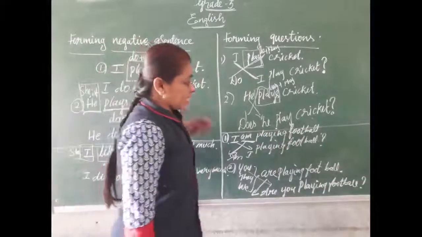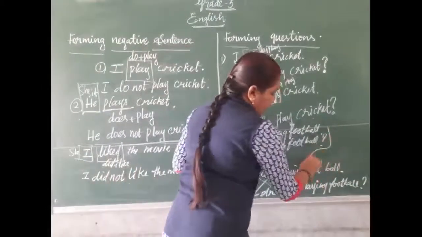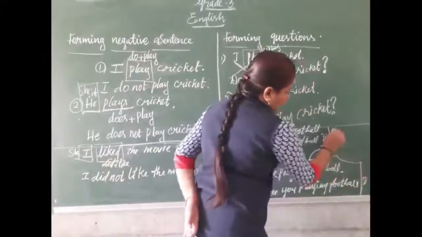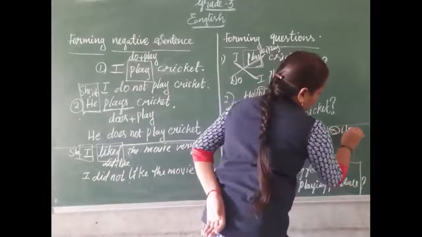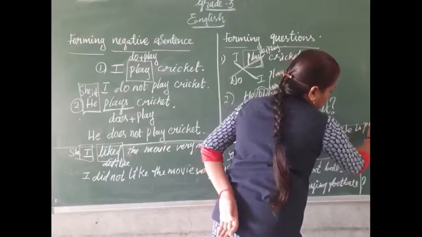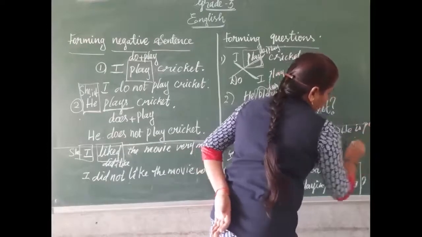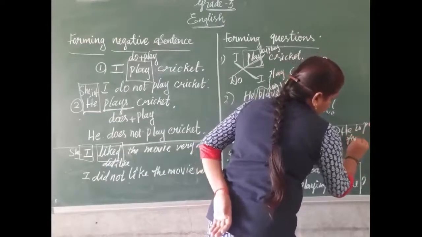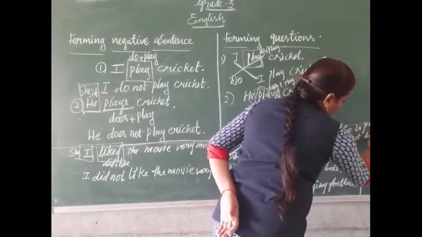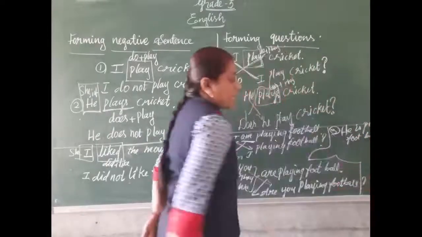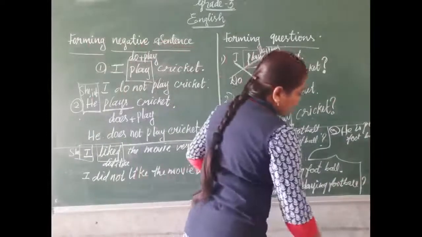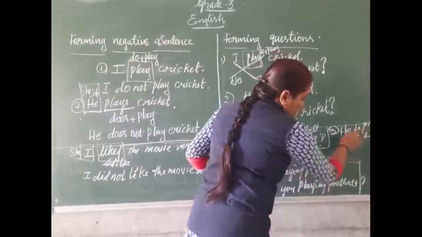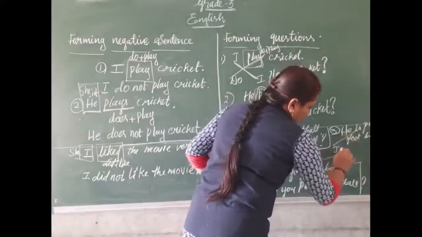Next, he, she, it. For he, she, it, listen here. He is playing football. Okay? He is playing football. How can we make a question?